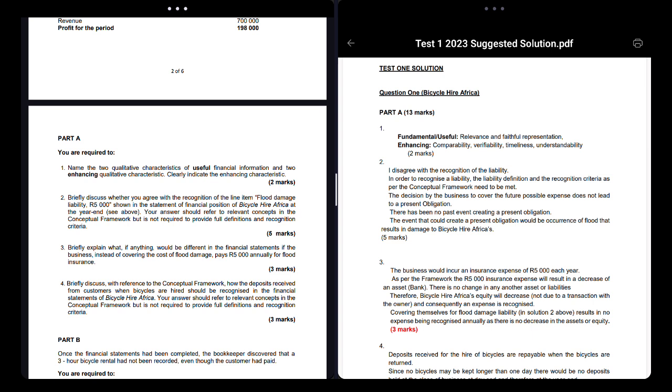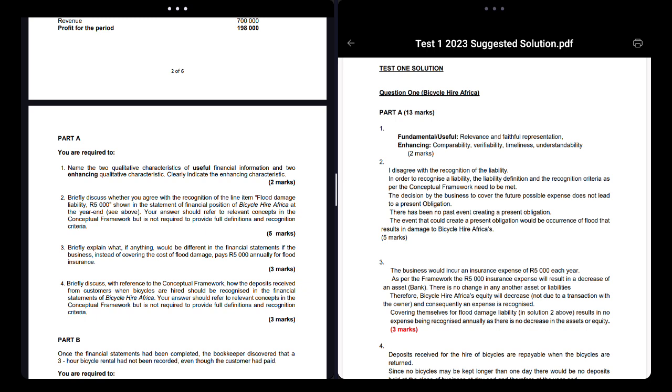So the first thing when you come to this question, they want you to know: do you agree or not? Over here, I disagree, because this does not meet the definition of a liability. That could literally be 1 mark. You're telling them, listen, this is not a liability. Then you tell them the definition of a liability and what it contradicts, what it does not match with. Those two things are that it's not a past event and it's not an obligation, because it never happened.